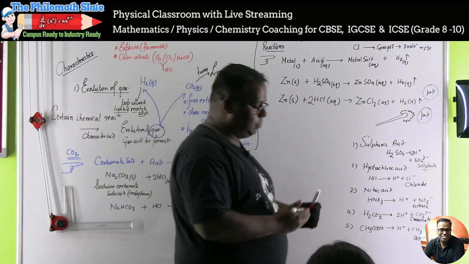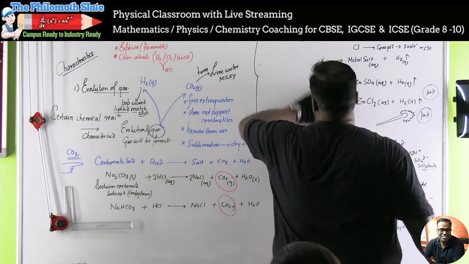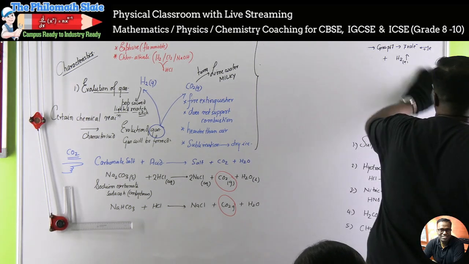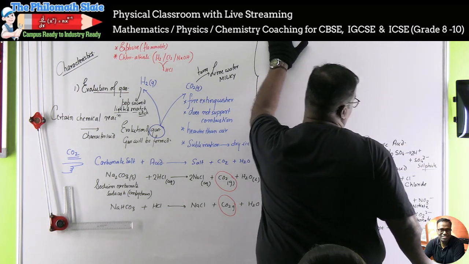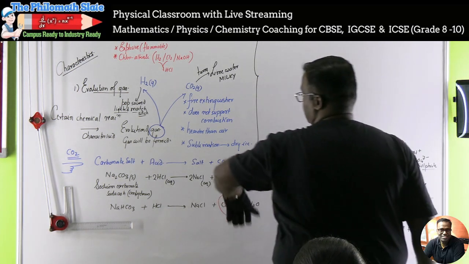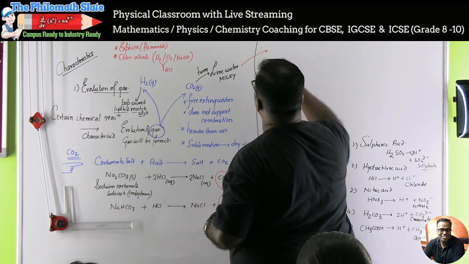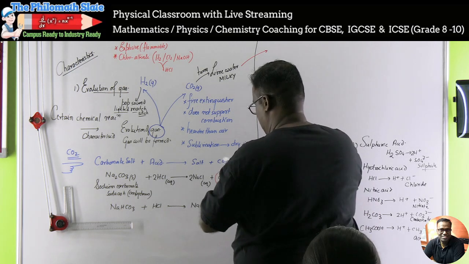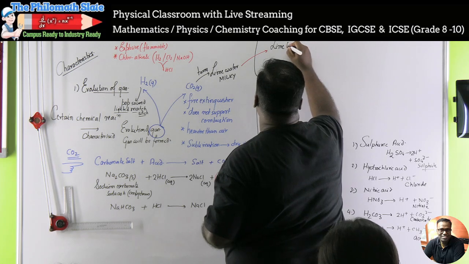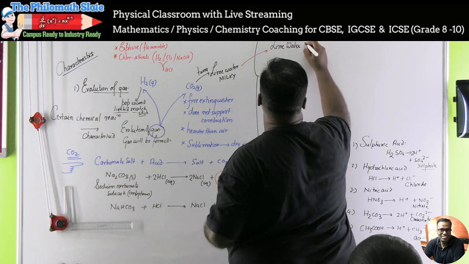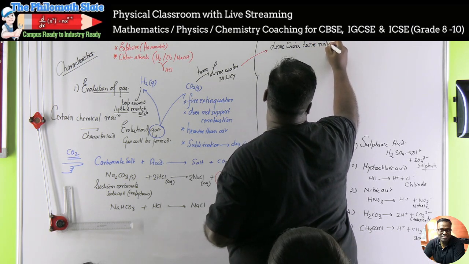Can I have the right side, please? Very good. So on the right side we're going to see now, you understood the pop sound. Now here we will understand the characteristic test for this CO2: lime water turns milky. Now we will read this. Lime water turns milky. This entire story. Lime water turns milky.